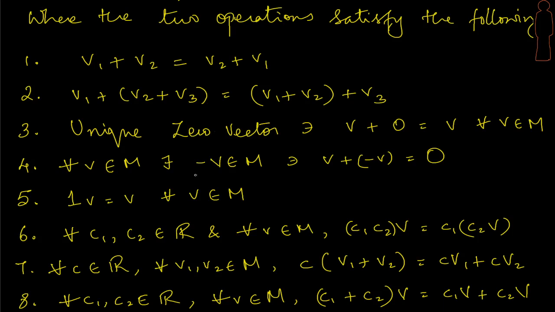Similarly, we should have an inverse concept. For every single vector V in M, we should also have a minus V, such that the vector addition takes us to the zero vector. Remember, this is not a zero number here, this is a zero vector. Similarly, here we are talking about the zero vector.